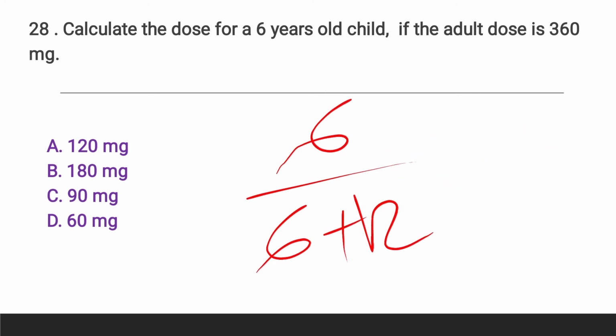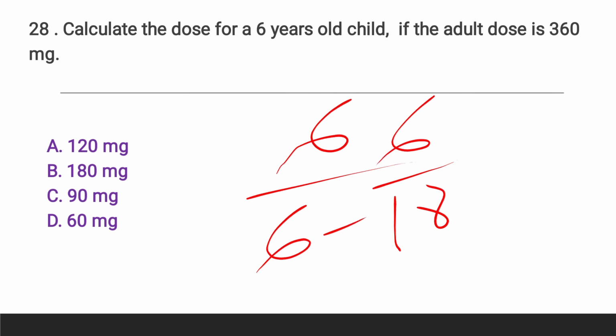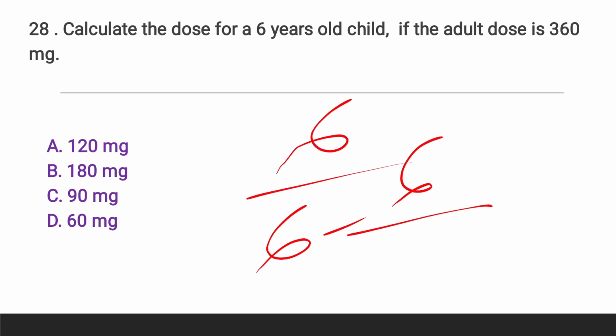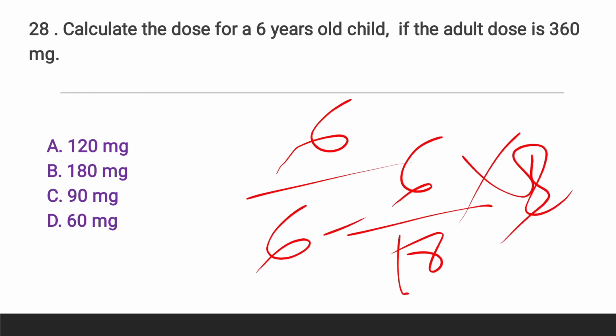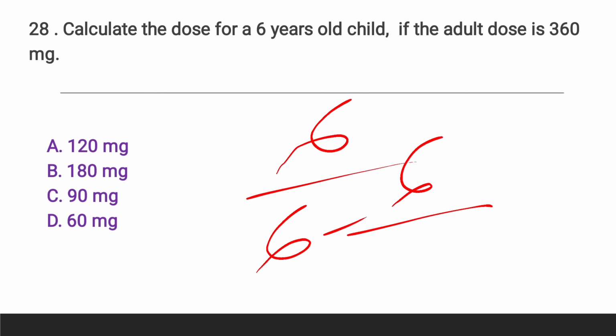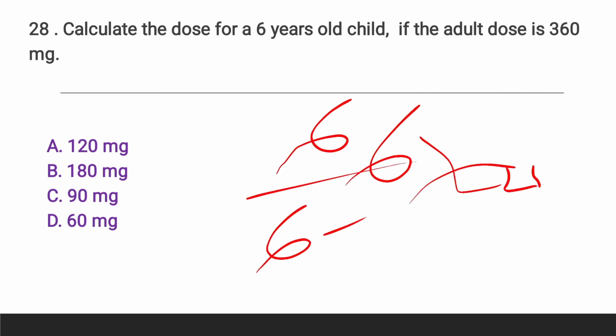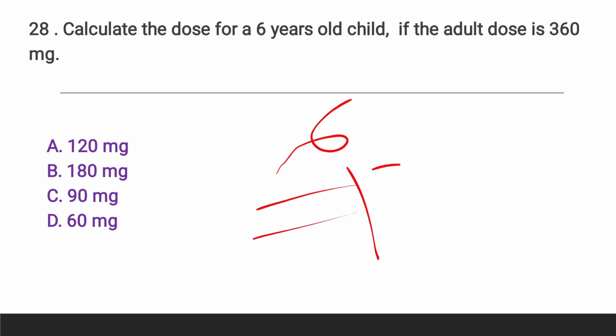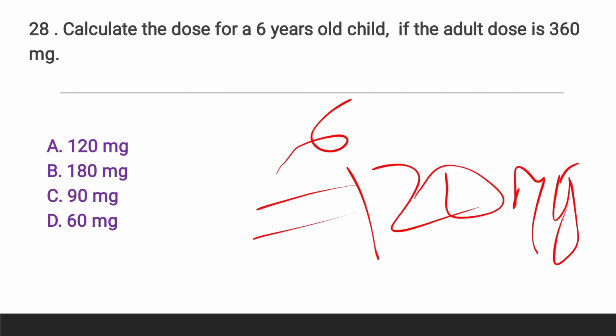So here 6 by 18 into 360. After solving, here we got 6 into 20, and here the answer is 120 mg. So here the option A is the right answer.